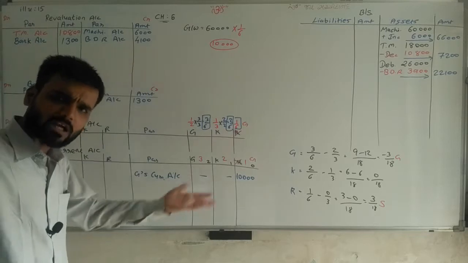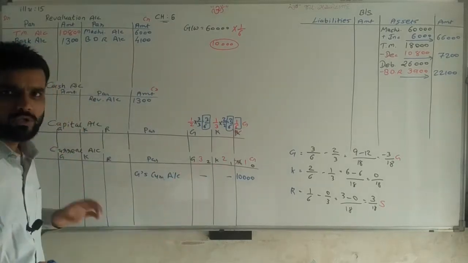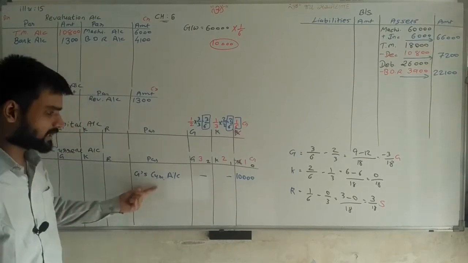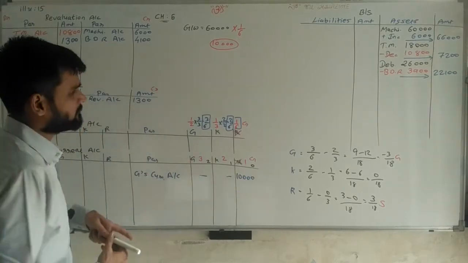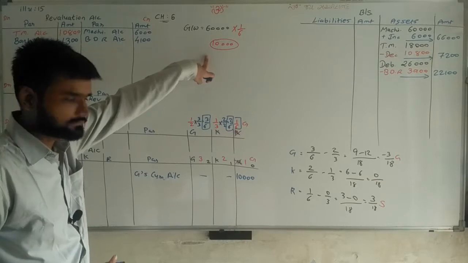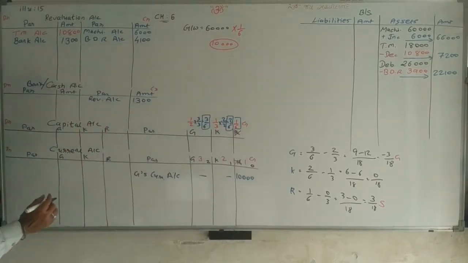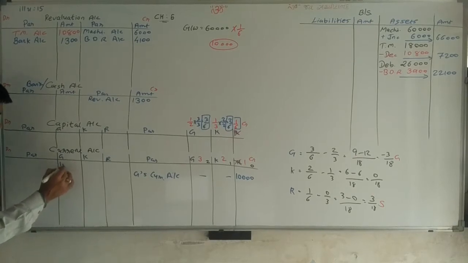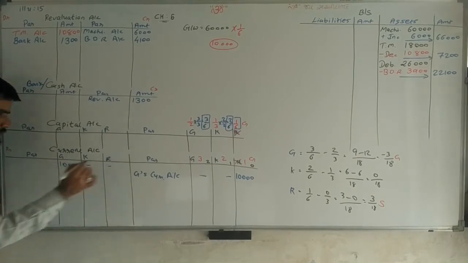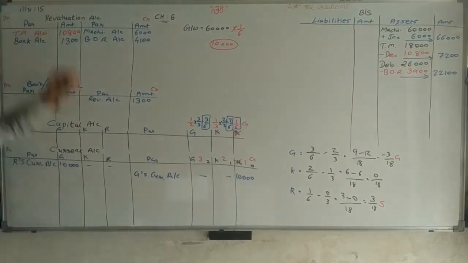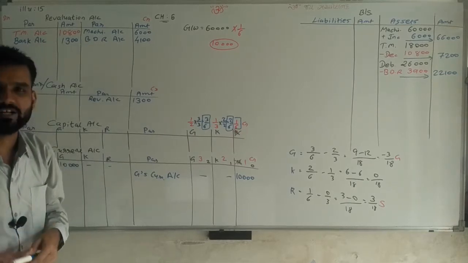What we do in capital account, we do in current account. Except capital, everything is written in current account. And in the same way, this 10,000 gained by G, so G's account is debited, 10,000 debit to G, against it R's current account. That's it, sir. Completed. 100% complete.